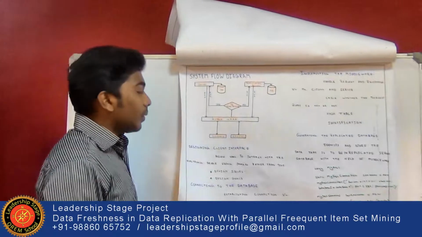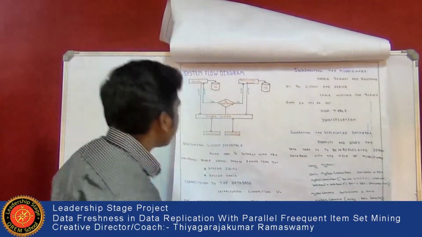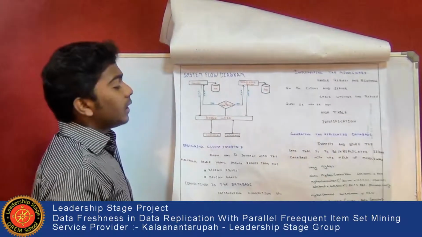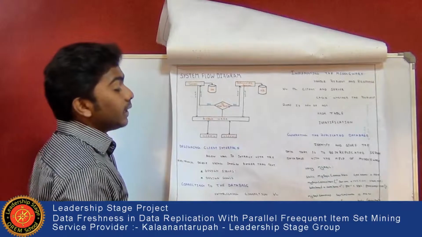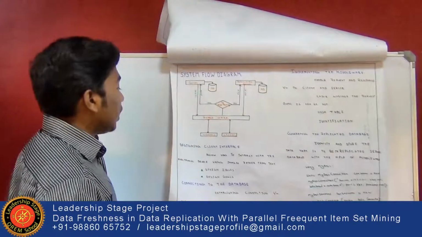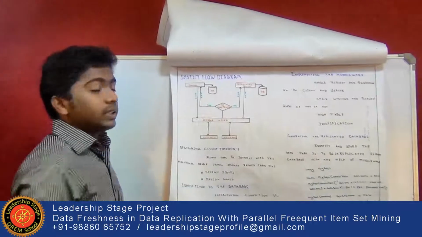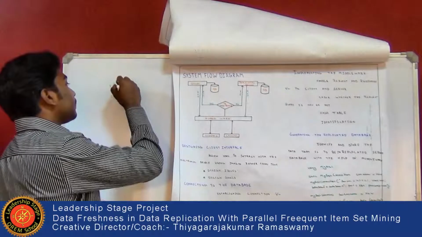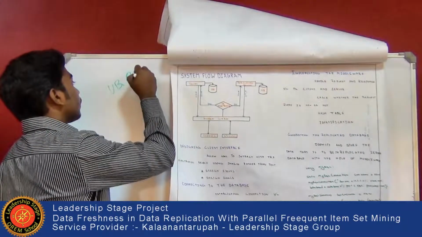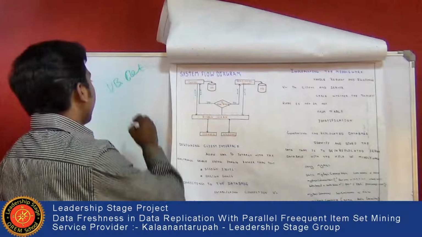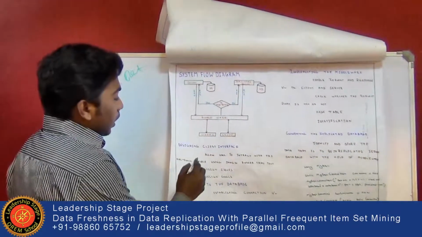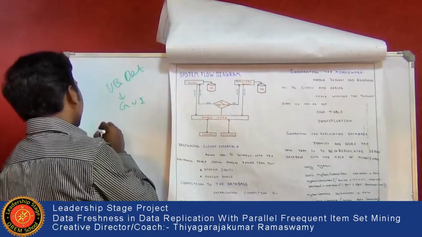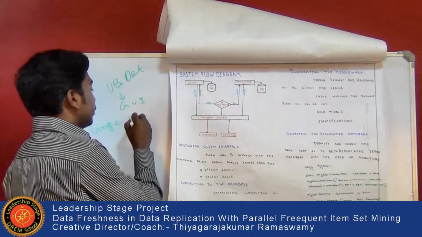There are four modules in our project, that is designing the client interface, connecting to the database, implementing the middleware, and generating the replicated database. Our first module is designing the client interface. We can design the client interface using VB.NET. It is a framework of Microsoft .NET. By this, we created a GUI. GUI stands for Graphical User Interface.